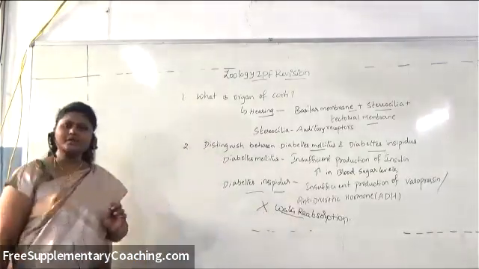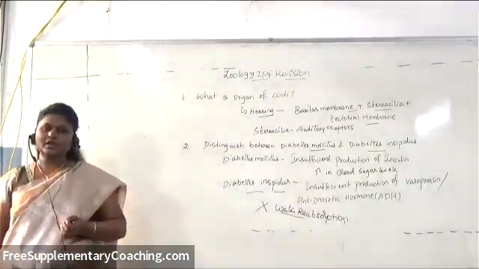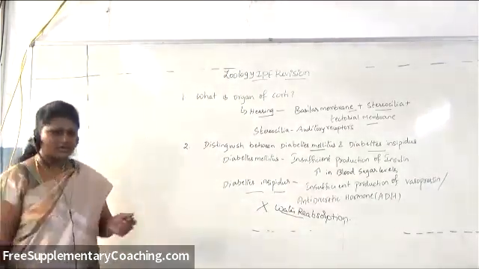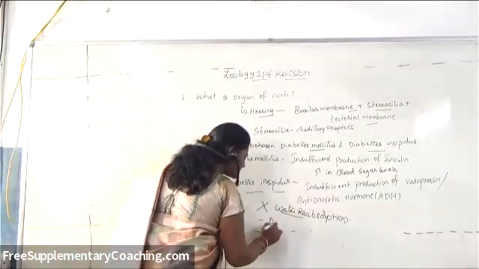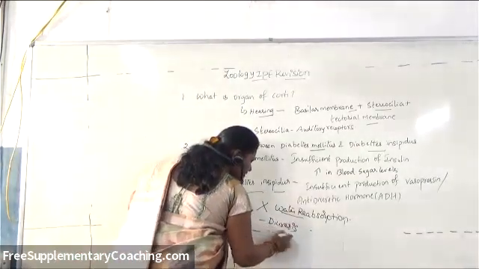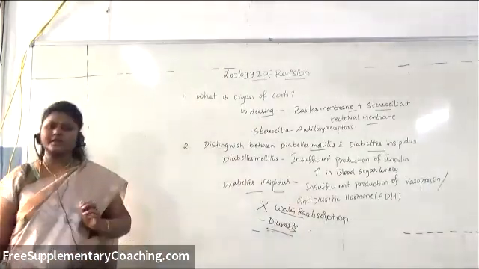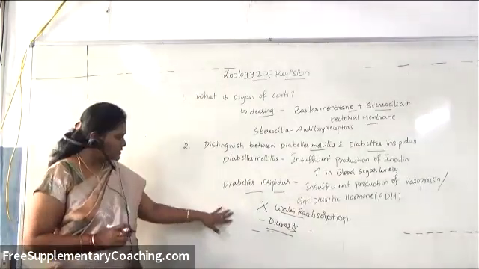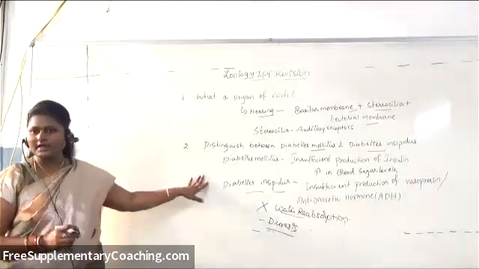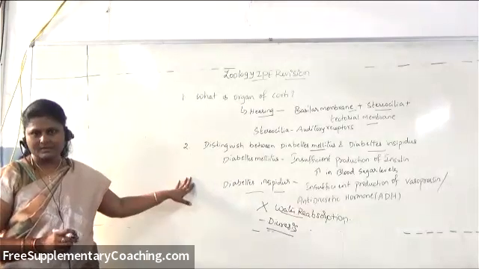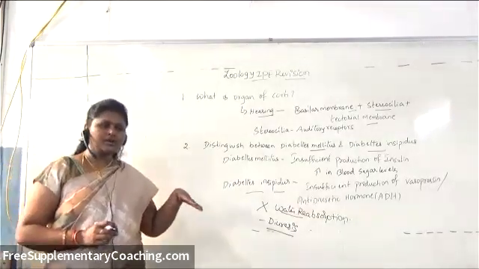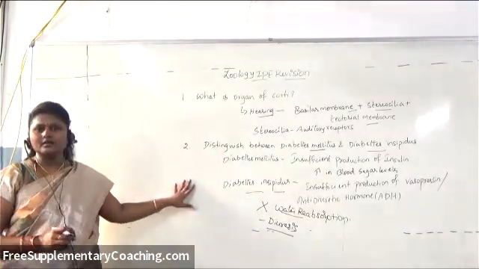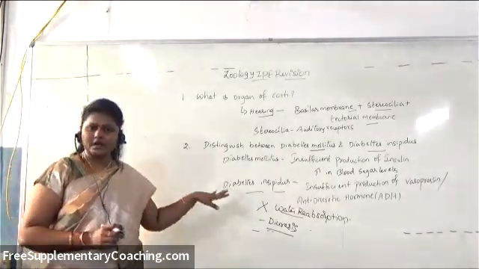Whenever water reabsorption is not there, most of the water will get lost in the form of urine. That is called diuresis, and that condition is called diabetes insipidus. You know that on an average 1.5 liters of urine is excreted by a healthy adult person.